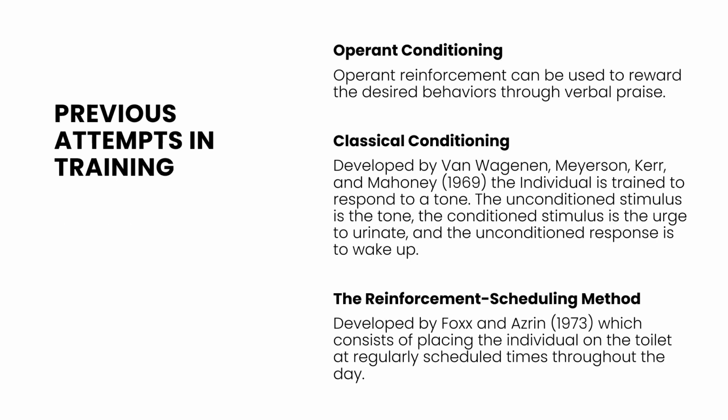Through my research, I have discovered 3 different attempts to prevent, reduce, or remove enuresis in children. The first is operant conditioning that uses verbal praise to reward the desired behaviors. Number 2 is classical conditioning, a method designed by Van Wangenen, Meyerson, Kerr, and Mahoney. An individual is trained to respond to a tone. The conditioned stimulus is the tone. The unconditioned stimulus is the urge to urinate, and the unconditioned response is to wake up.